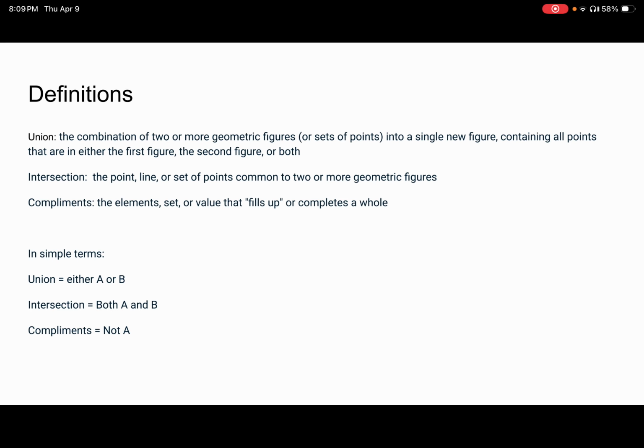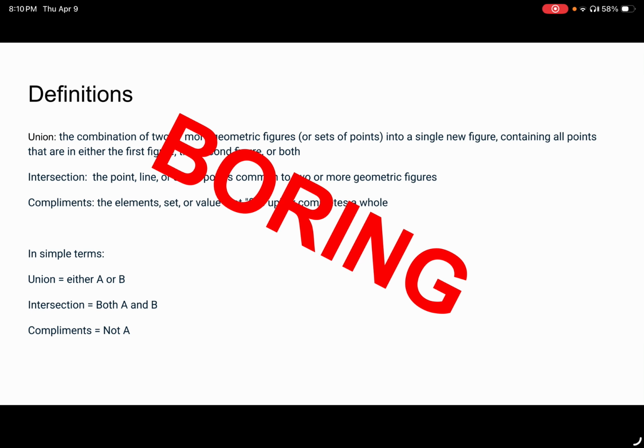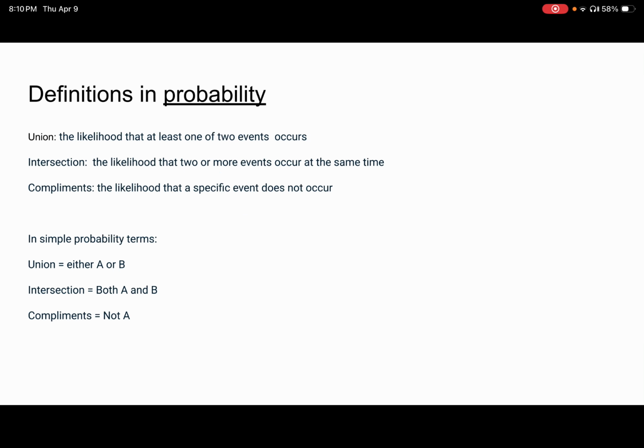So the definitions in math terms: a union is the combination of two or more geometric figures or sets of points into a single new figure containing all points that are either in the first figure, the second figure, or both. An intersection is the point, line, or sets of points common to two or more geometric figures. And a complement is the element, set, or value that fills up or completes a whole. But that's boring. So, we're going to talk about probability here.